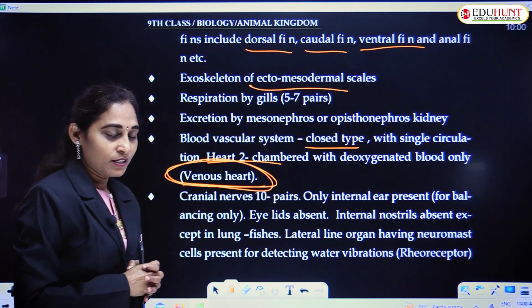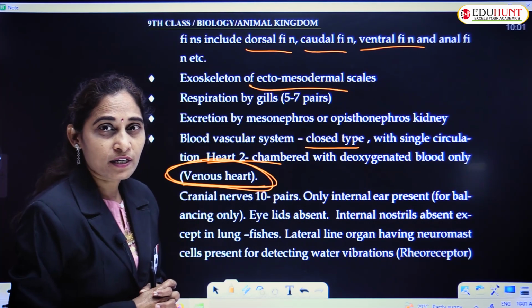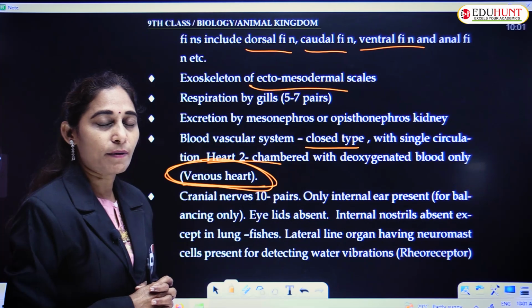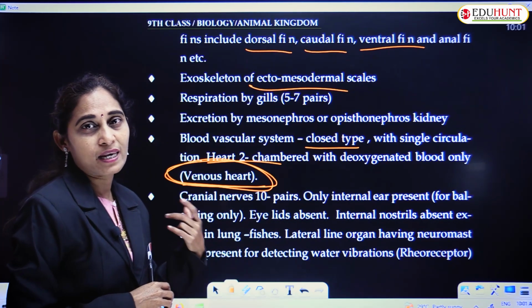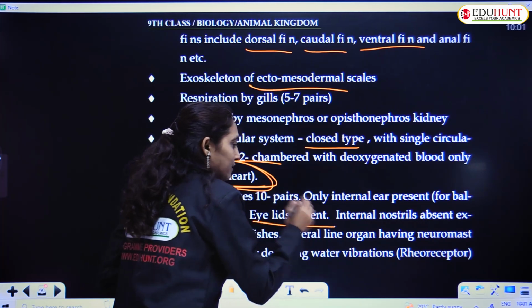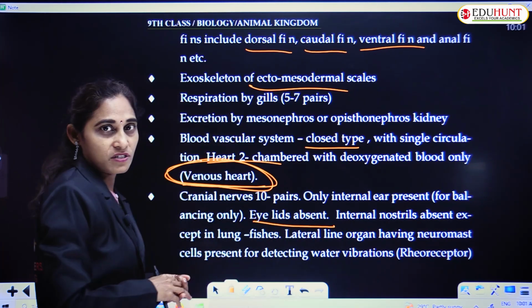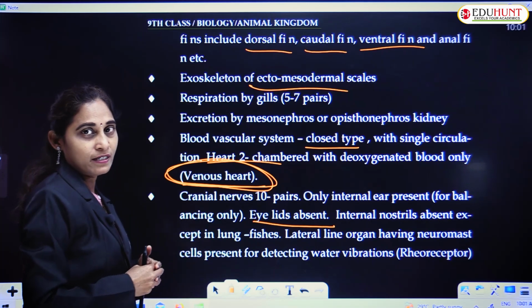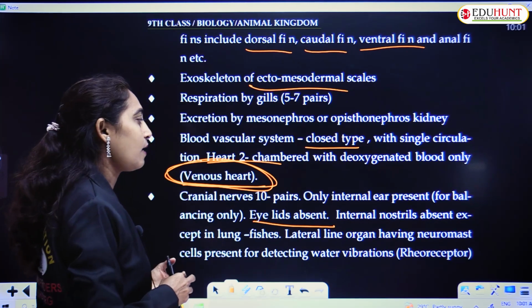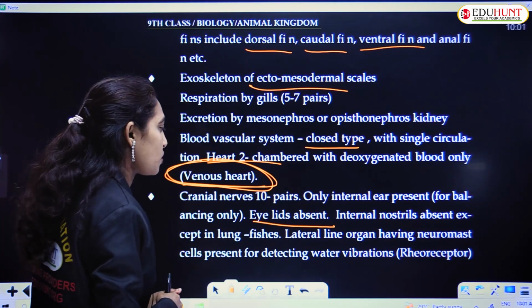అందుకే fish కళ్ళు తెరుచుకునే పడుకుంది అని అంటాం. మనం అంటే కళ్ళు మూసుకుంటే పడుకున్నట్టు. But they can't open or close their eyes because they lack the eyelids. And internal nostrils are absent except in lungfish. Lungfish lone internal nostrils unnai, but in other fish these are absent.